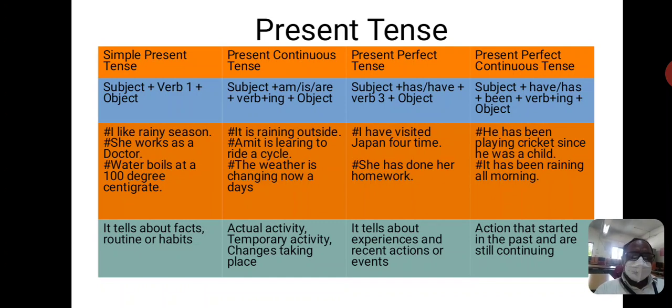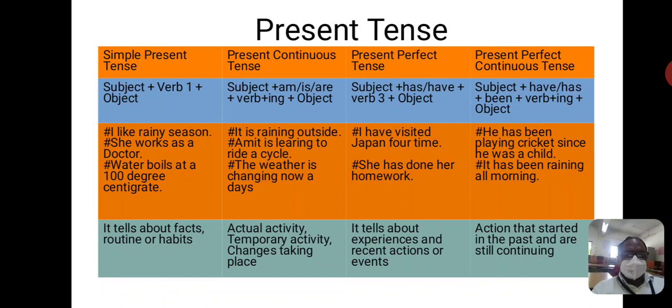Let's talk about present tense. Present tense has four kinds: simple present tense, present continuous tense, present perfect tense and present perfect continuous tense. Simple present tense talks about facts, routine or habits.